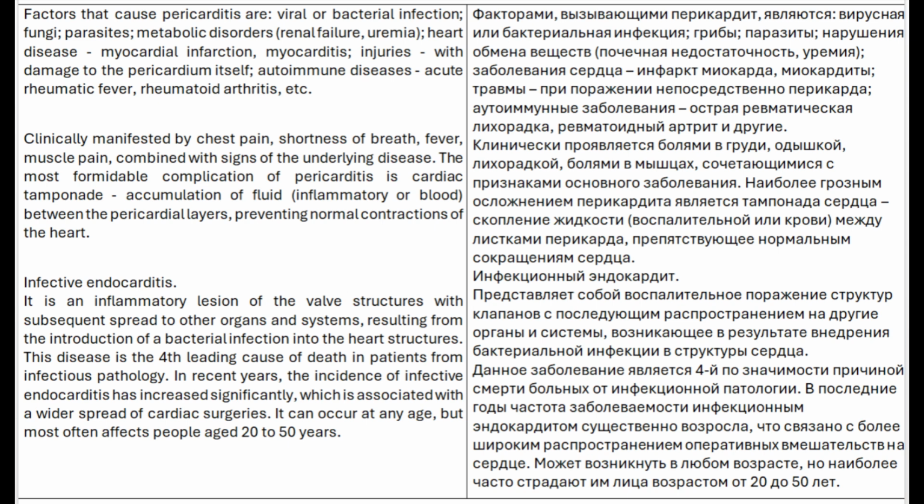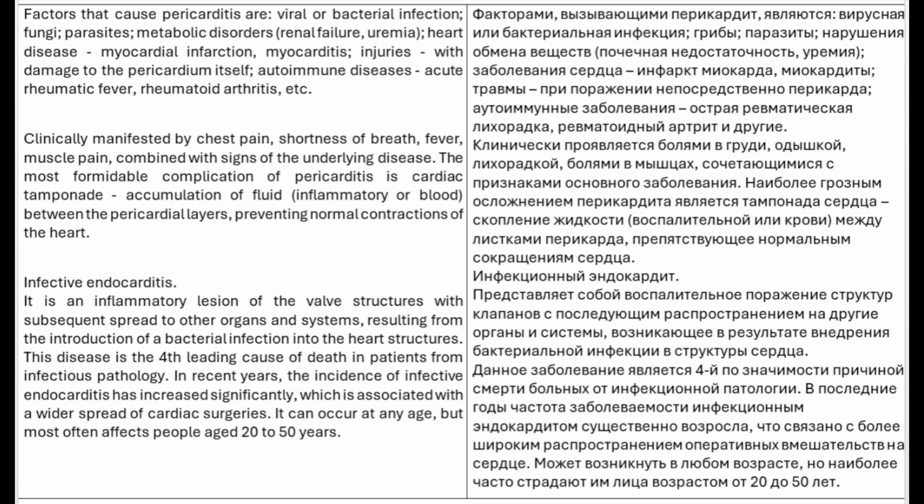The most formidable complication of pericarditis is cardiac tamponade, accumulation of fluid, inflammatory or blood, between the pericardial layers, preventing normal contractions of the heart.